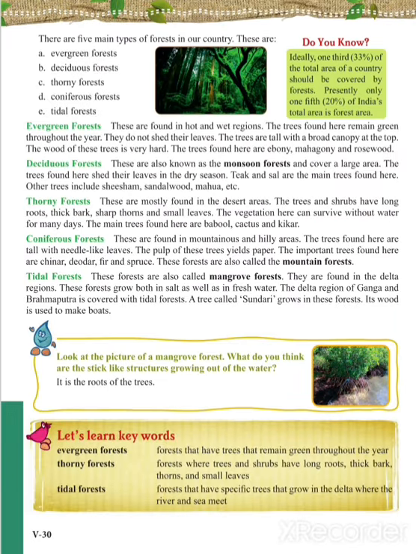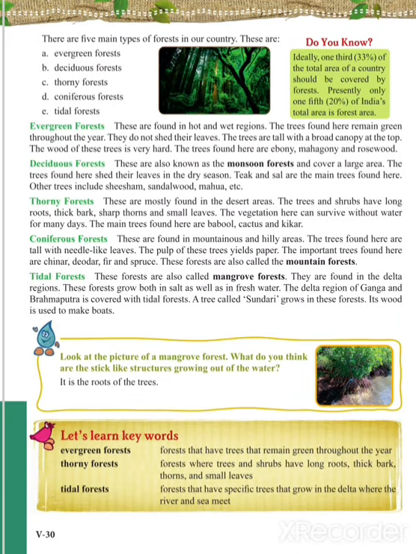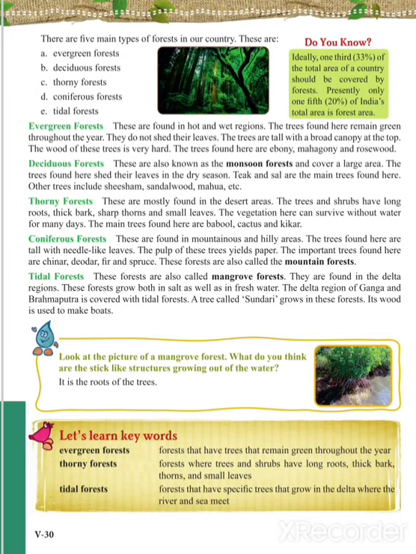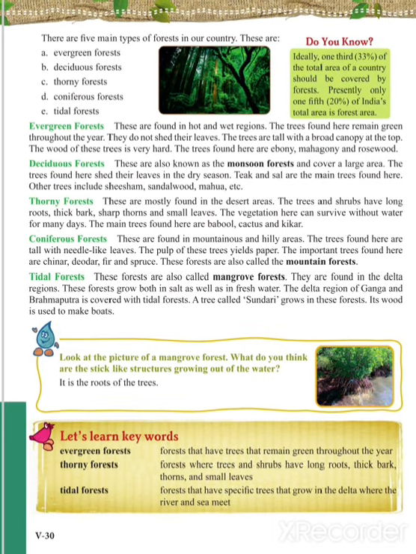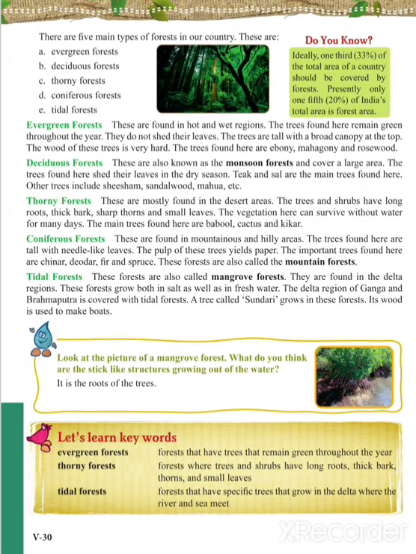There are five main types of forest seen in India. One is evergreen forest, deciduous forest, thorny forest, coniferous forest, and tidal forest. Evergreen forest is the forest where the plants remain green throughout the year. They do not shed their leaves, and the trees here are tall with a broad canopy.